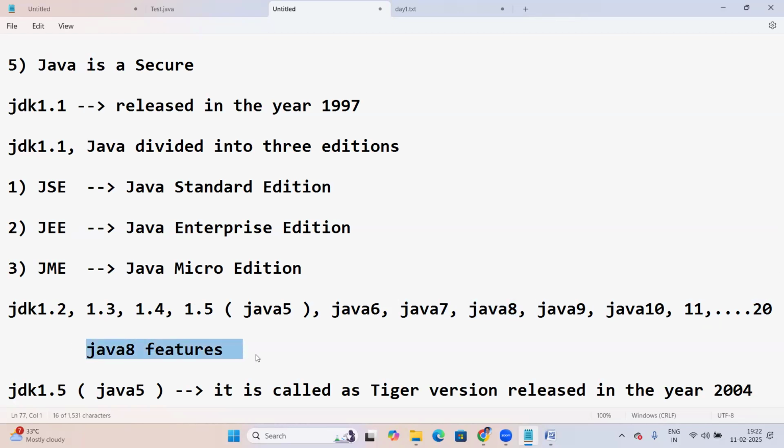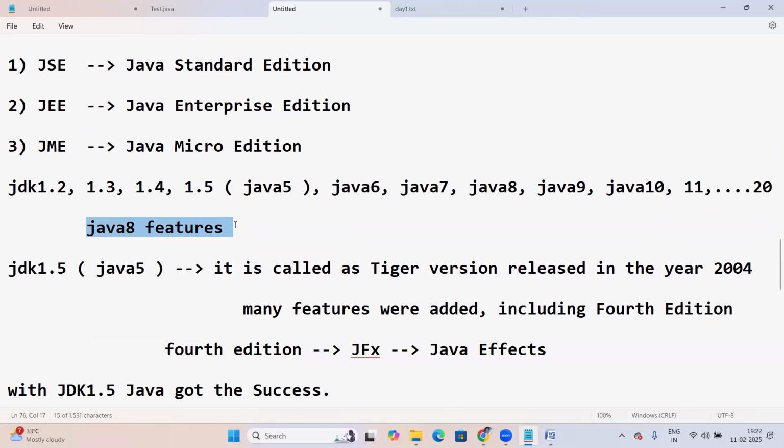Here the main focus is on Java 8 features. After finishing core Java, the final topic is Java 8 features, with special focus. You guys don't worry about it. Most of the companies are asking for Java 8 features.